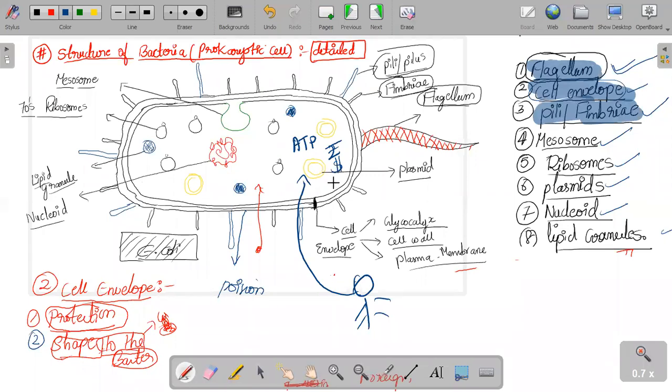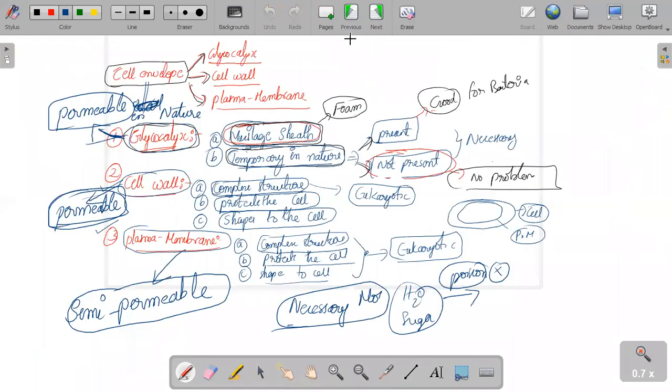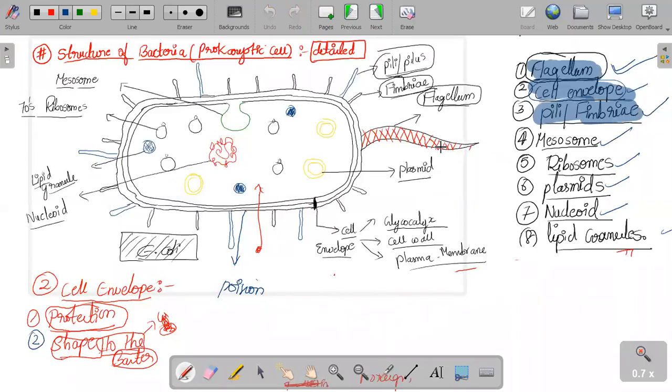Whatever work you want to do, whether buying anything or buying a building, all you need is only one thing, that is ATP molecules. And in your 9th and 10th class, you have studied that ATP molecules are produced by a particular part of a cell. Some of the people have given me the answer, that is mitochondria.